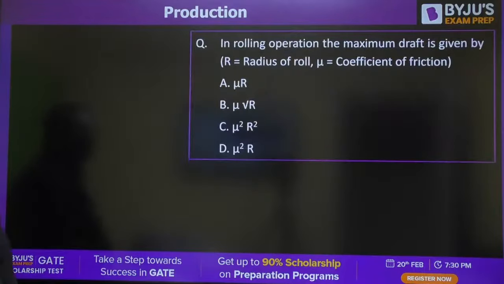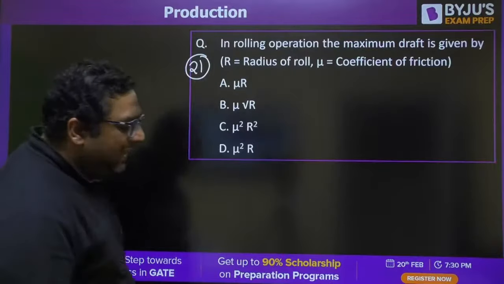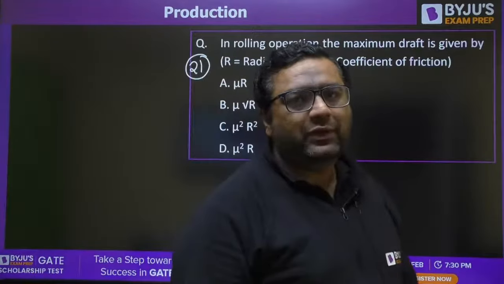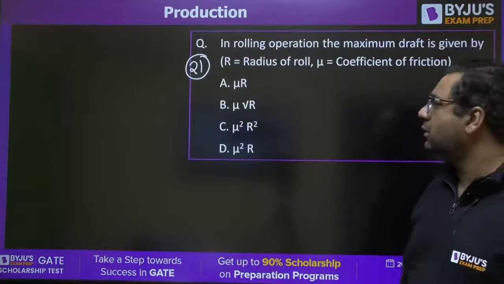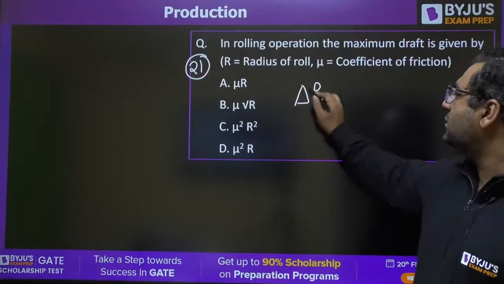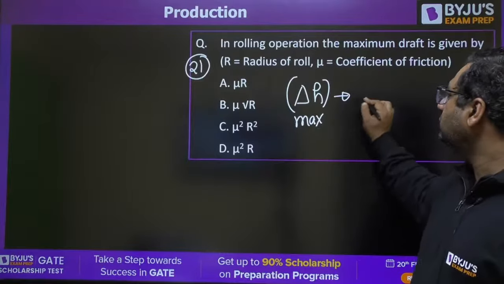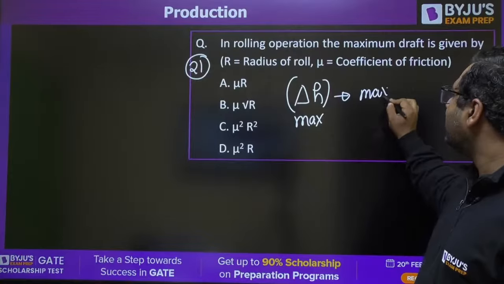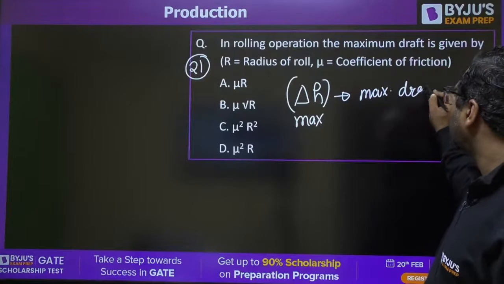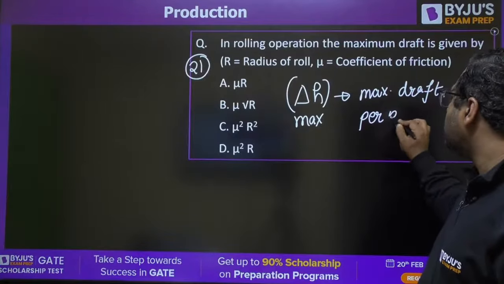Moving further to question number 21 from rolling. As Kelsey is not allowed, very less numericals are there. They are asking you the maximum draft per pass.